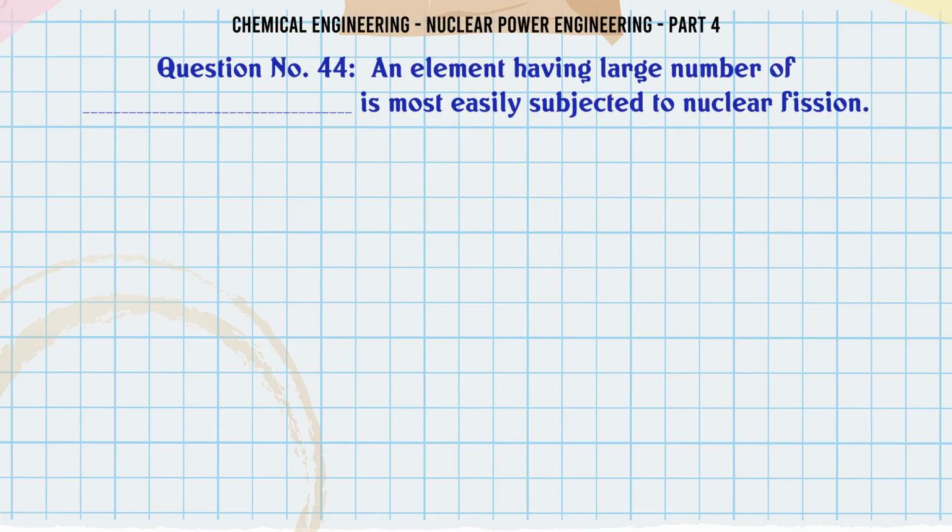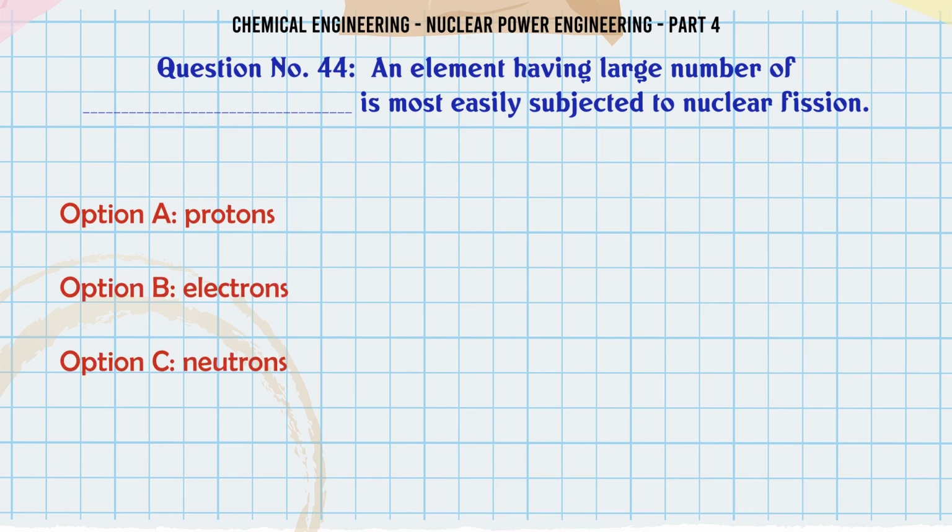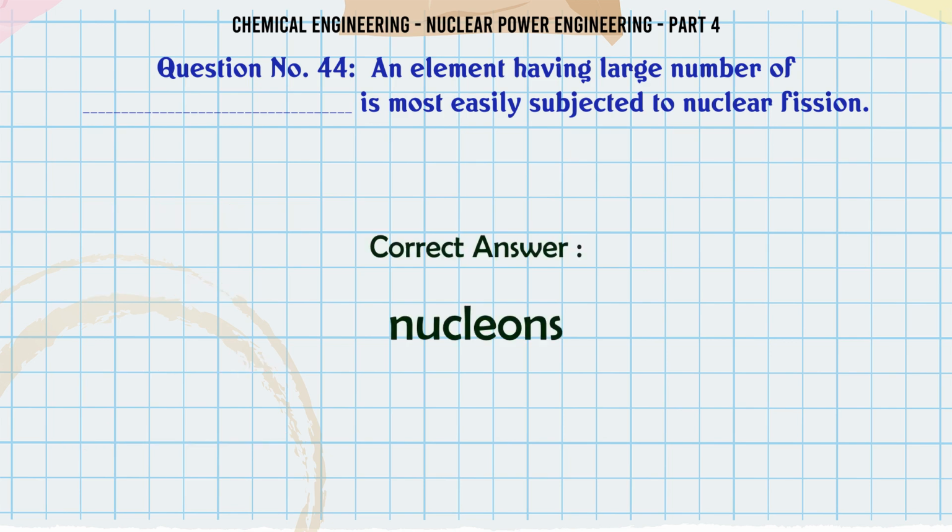An element having large number of nucleons is most easily subjected to nuclear fission. A. Protons. B. Electrons. C. Neutrons. D. Nucleons. The correct answer is nucleons.